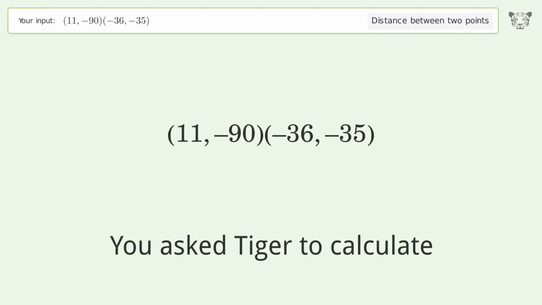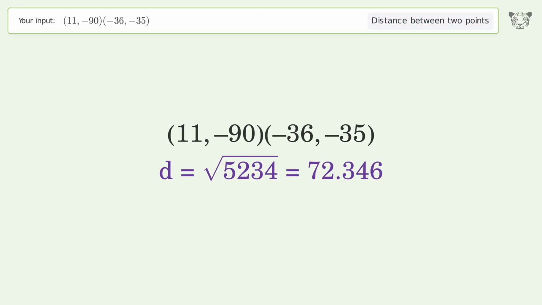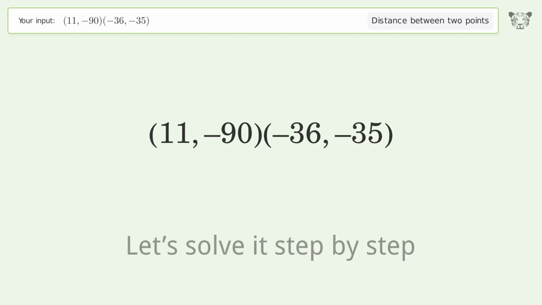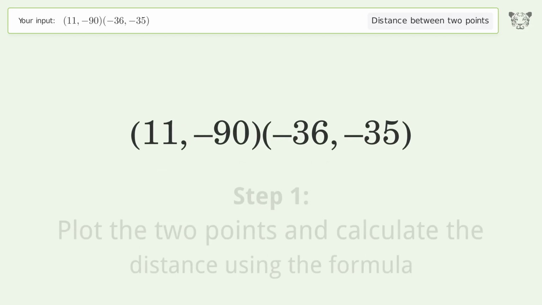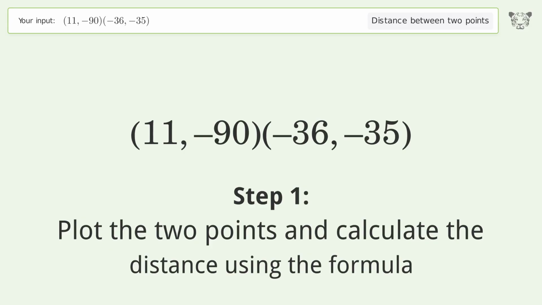You ask Tiger to calculate. This deals with the distance between 2 points. The distance between the 2 points is the square root of 5,234, or 72.346. Let's solve it step by step. Plot the 2 points and calculate the distance using the formula.